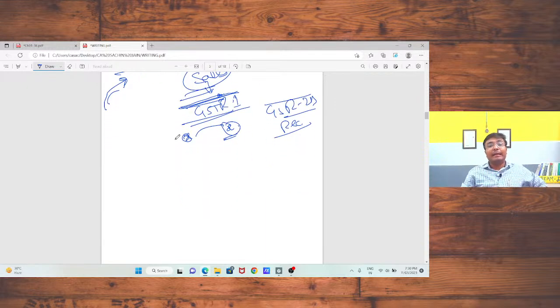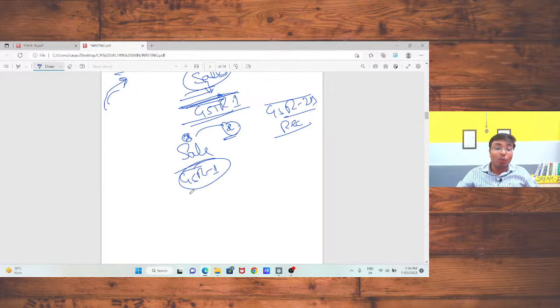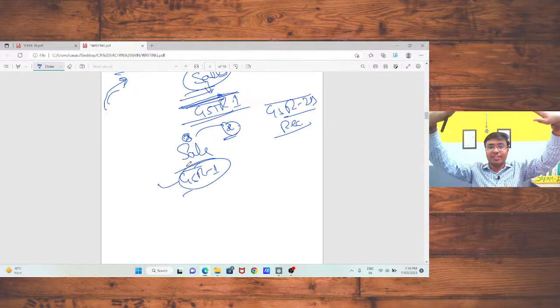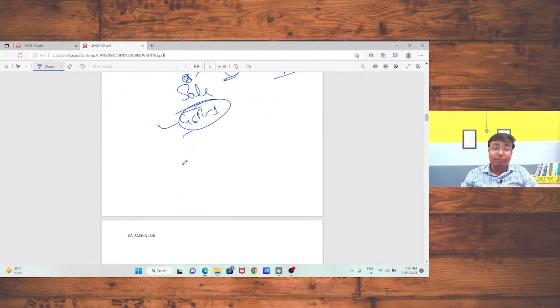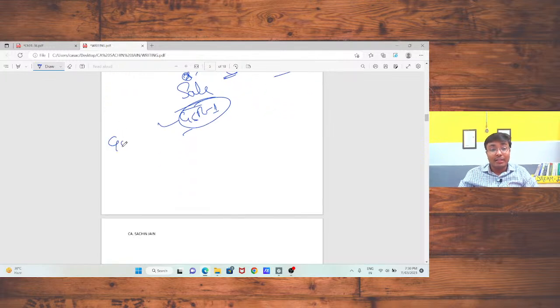Now, returns, sir. For declaring the supply, that is sales, I need to file one return, that is GSTR1. The GSTR1 talks about the sales; if I supply any particular goods or services, I need to declare the same in my GSTR1 return. Sir, what is the due date for filing the GSTR1? There is a due date for filing the GSTR1 return. If I am filing the GSTR1 for March 2023, the due date will be the 11th of the next month.